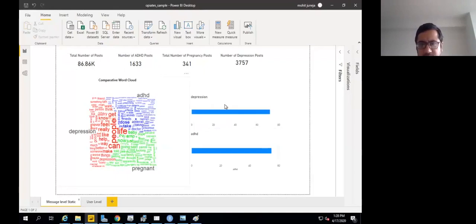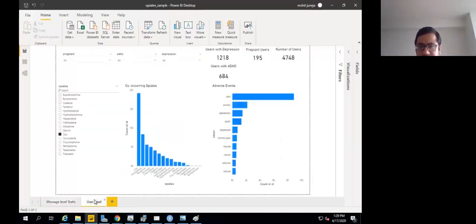This visual shows, of all the users that are pregnant, how many also suffer from depression and ADHD. Of all the users that are pregnant, we see that 72 suffer from depression. And it's only in the opioids subreddit, and roughly 55 out of 341 also suffer from ADHD. Again, this was just to illustrate, at a high level, what some of the possible visuals are. But anybody can do their own custom analysis as well. So that's all from my side.